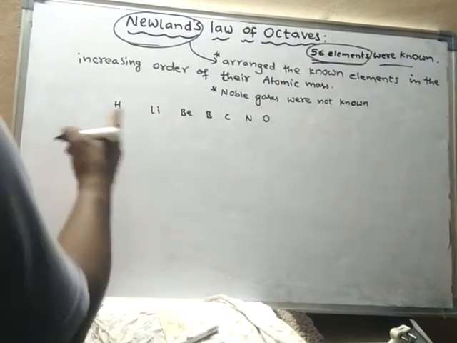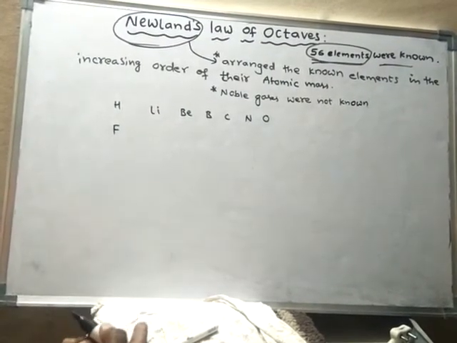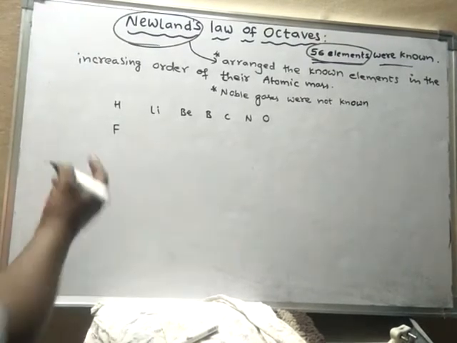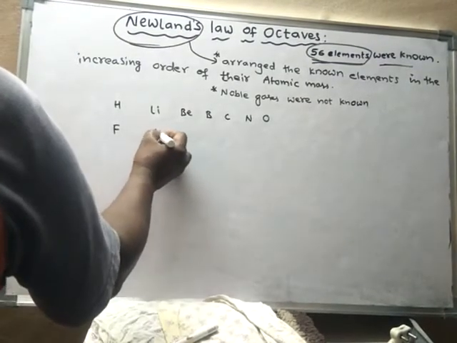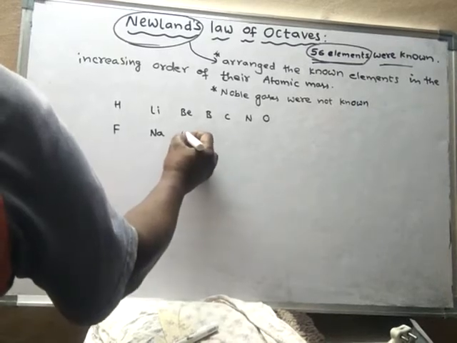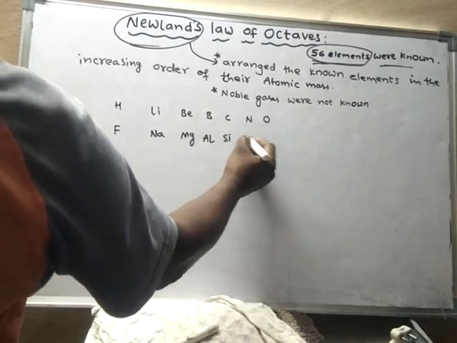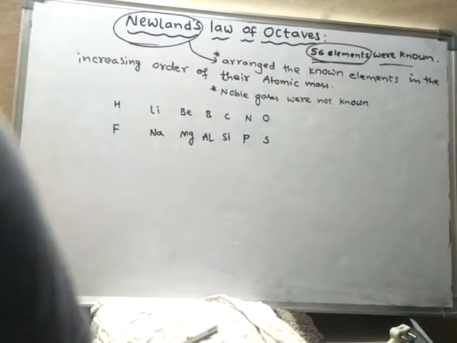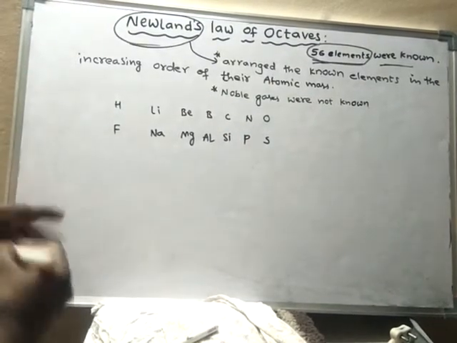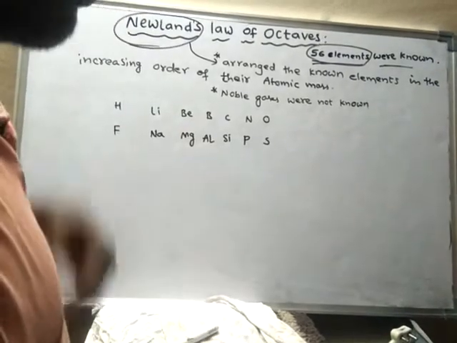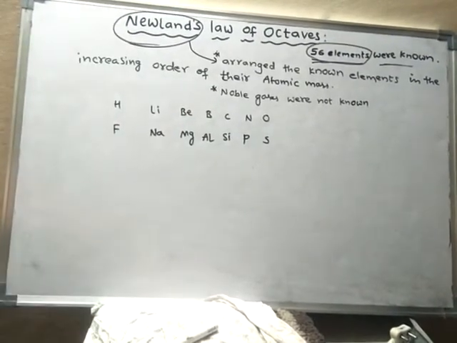Next to fluorine it should be neon, but neon was not yet discovered at his time, so next is sodium. Then magnesium, aluminum, silicon, phosphorus, sulfur, like this. So he kept on arranging all the elements according to increasing order of their atomic masses.